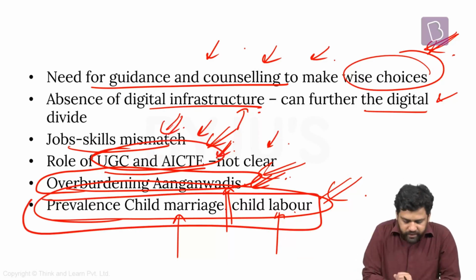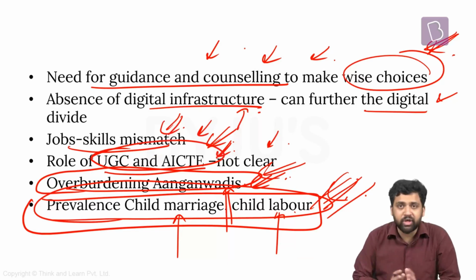So unless this thing is also taken care of, stopping child marriage, stopping child labor, the kind of learning outcomes that we visualize, the kind of educational outcomes we visualize will not happen. So this is also very, very important. So these are some issues which have been flagged by educational experts, researchers, academics, which need to be taken into consideration. And then only we can probably have concrete steps. Then only we can have concrete solutions for the education sector.